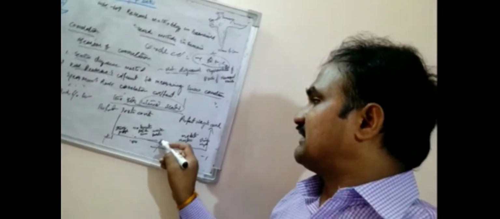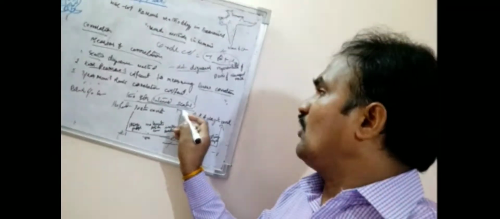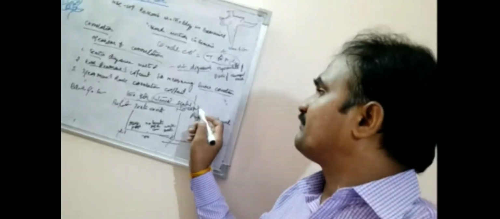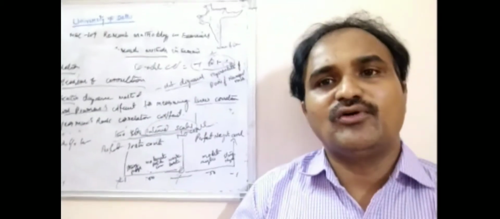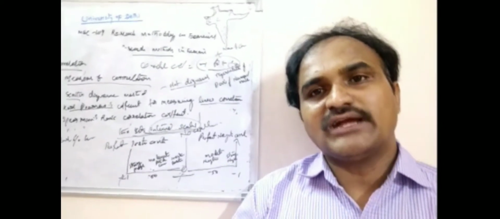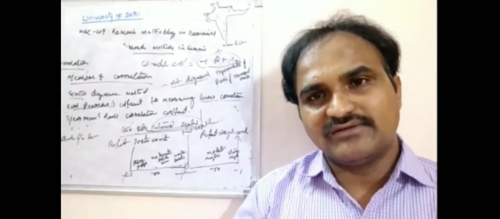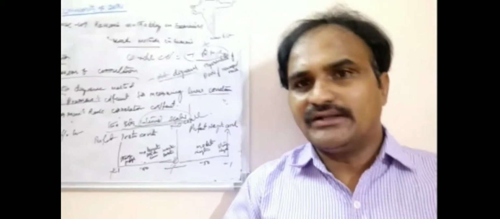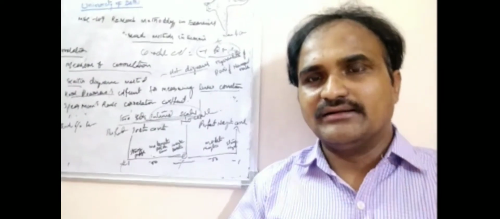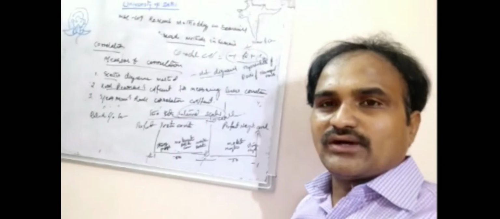That's why 0 means there is no correlation. This is the Karl Pearson method, which measures the relation between two variables. The correlation value is never more than plus 1; it is always between minus 1 and plus 1. A value more than plus 1 is not valid, so you cannot consider whether the variable is related to the dependent variable.